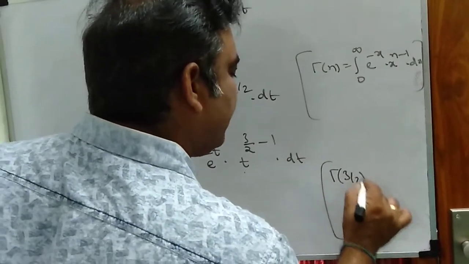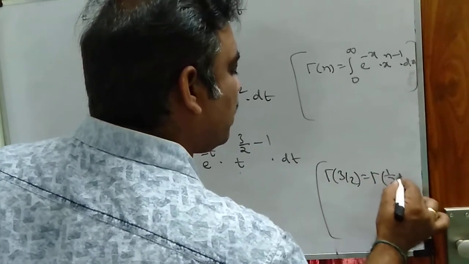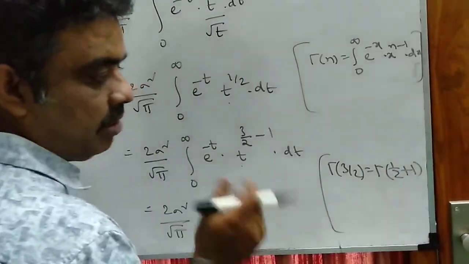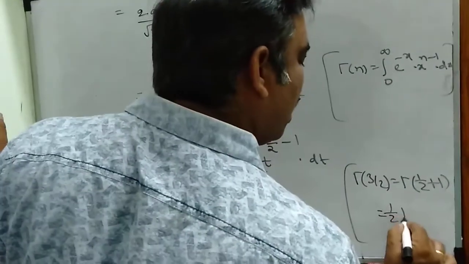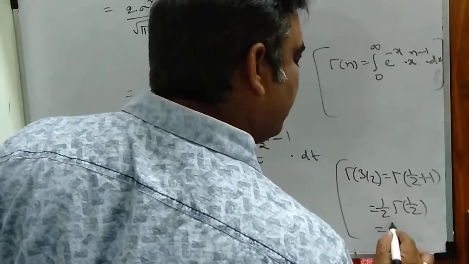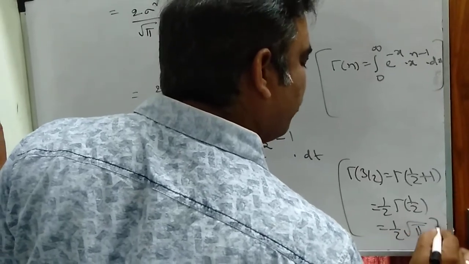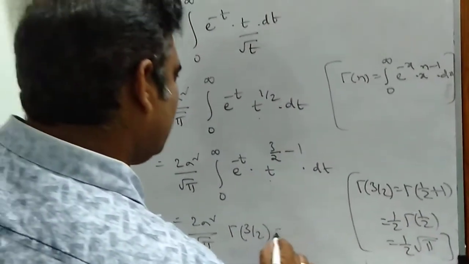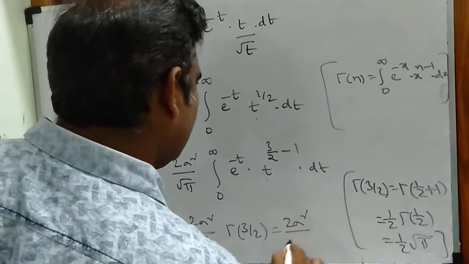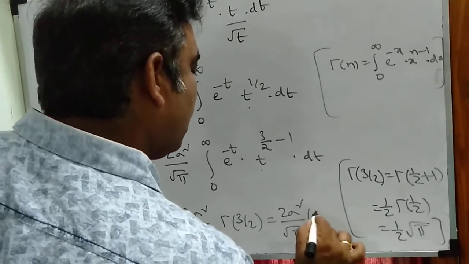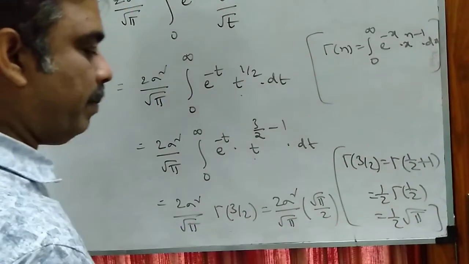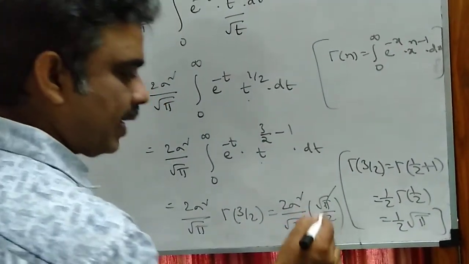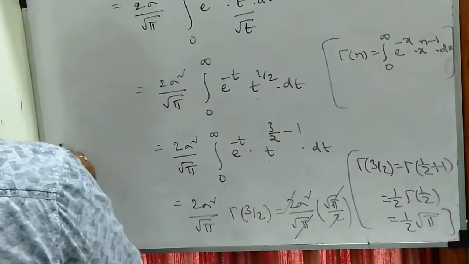But what is gamma of 3 by 2? Gamma of 1 by 2 plus 1. Already you have seen in the first semester the gamma function: gamma of n plus 1 is n into gamma of n. So 1 by 2 into gamma of 1 by 2, and gamma of 1 by 2 is root pi. So this is 2 sigma square by root pi into gamma of 3 by 2, which is root pi by 2. So root pi cancels, 2 cancels. So what we will get?